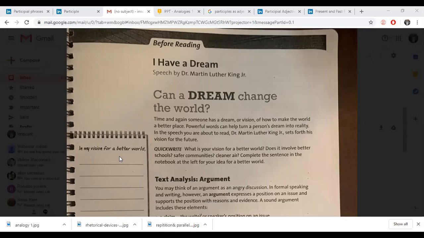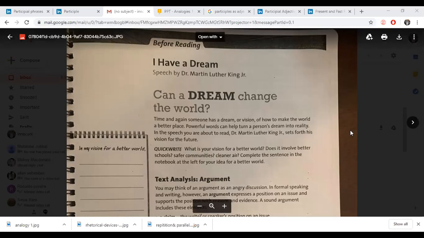Maybe you want to work or help towards saving the environment. Maybe you feel equal pay for men and women. Maybe you feel that you want to see something being done for the homeless. Maybe you want to see people fighting for animal rights. So there may be so many issues that you feel for. Whatever it is, you can write your vision here.